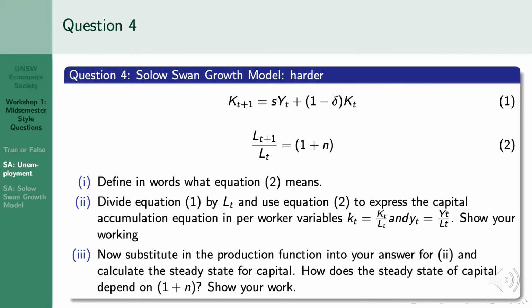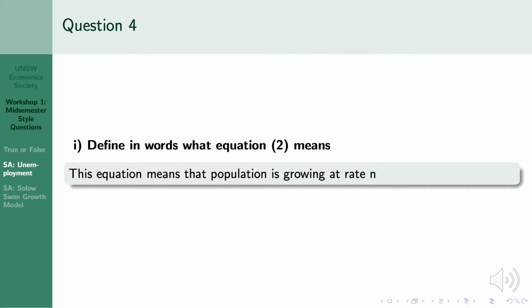Question 4. Please pause this video now. Part 1. Define in words what equation 2 means. The ratio of labor at time t plus 1 to labor at time t equals 1 plus n just means that the population is growing at a rate of n%.